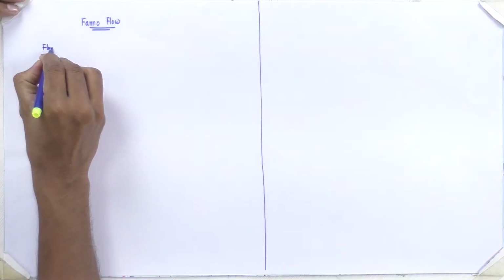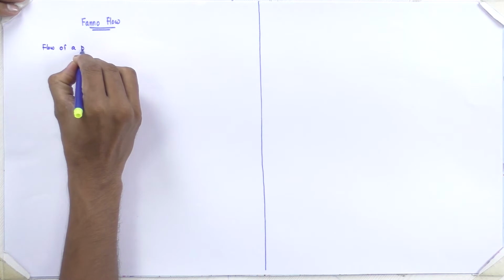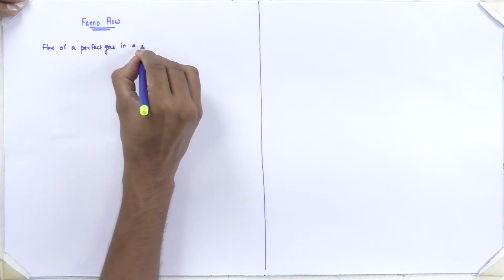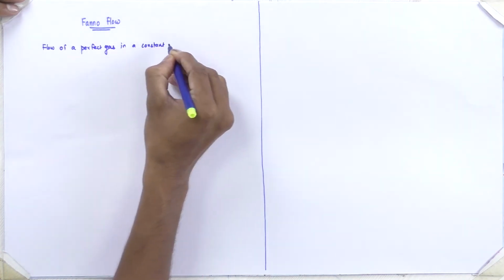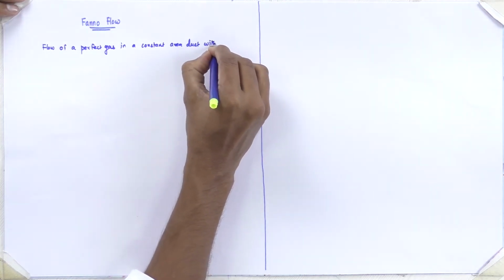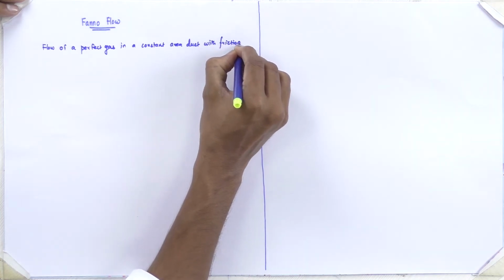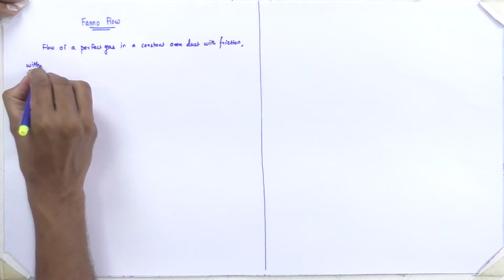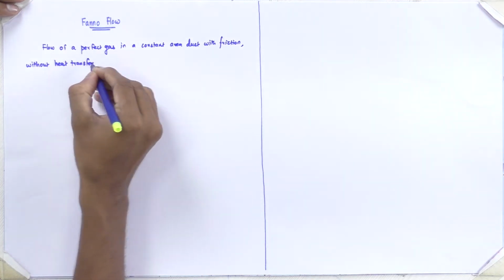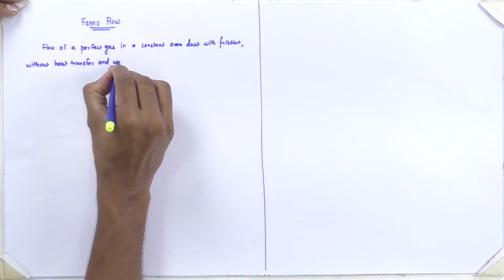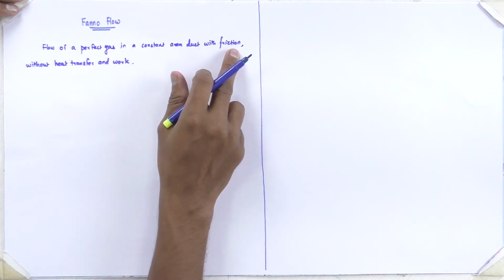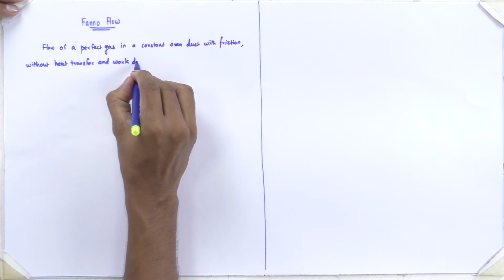Fanno flow is termed as flow of a perfect gas in a constant area duct with friction, without heat transfer and work done. So it is termed as flow of a perfect gas in a constant area duct with friction without heat transfer and work done.